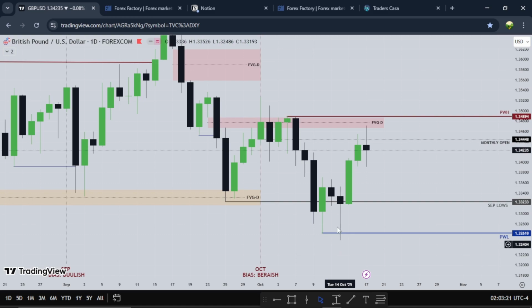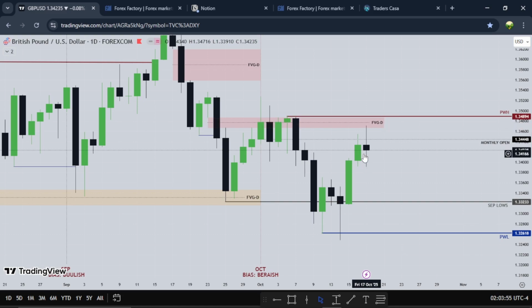As you can see, Monday opened, then Tuesday trades lower and takes out the previous week low prior to this week forming. This is like Friday's candle for the previous week before the second week started. So we see Tuesday takes out the previous week low, then we see Wednesday trades higher, Thursday trades higher, and Friday trades higher. We hit this old fair value gap where price found resistance right here to go lower in the first week. Then we see price hitting it again on Friday. Then we see the week close out.